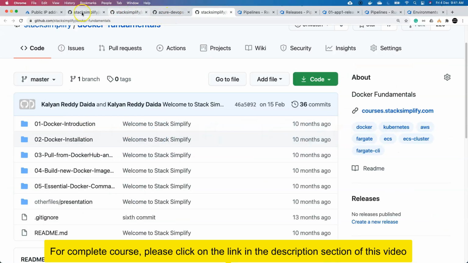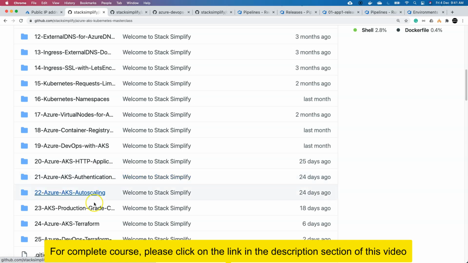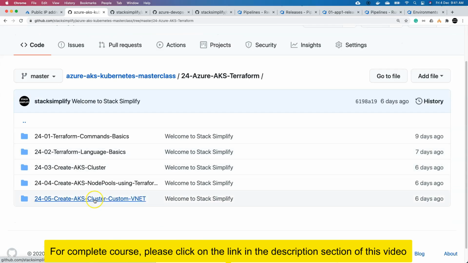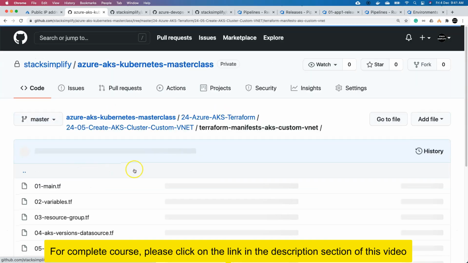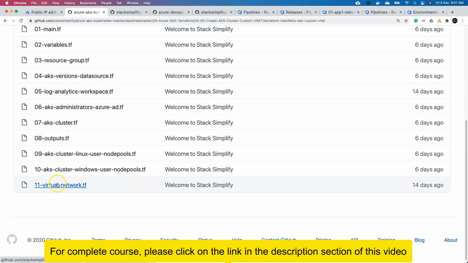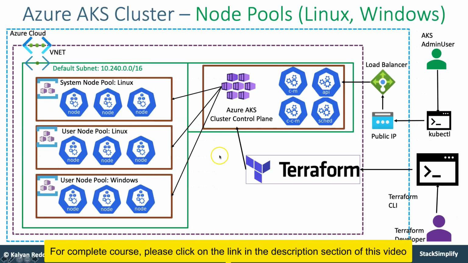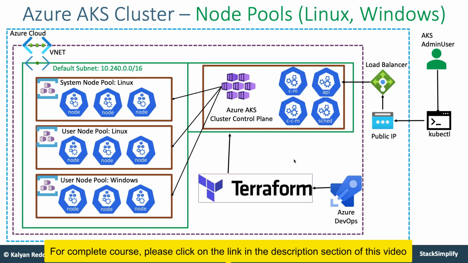So if you go here from the Terraform perspective, you are going to write the commands. If you see here, all these Terraform manifests you are going to create, including the Azure AD integration, including the Log Analytics for monitoring, and all these things you are going to implement. Once you provision your production-grade Azure AKS cluster using Terraform from your local desktop, you will move on to using the same Terraform manifests.